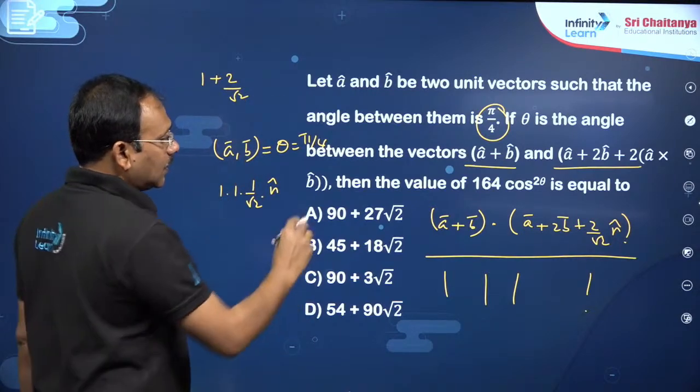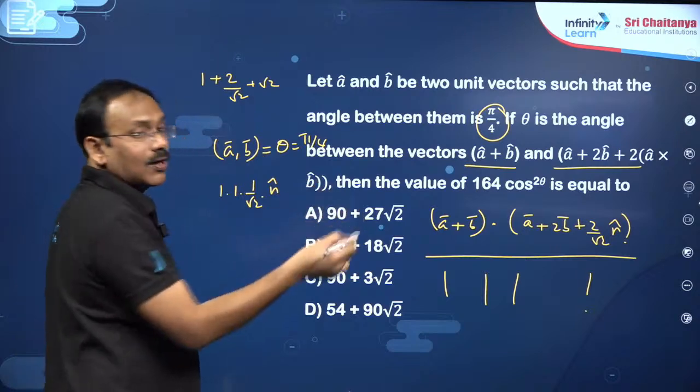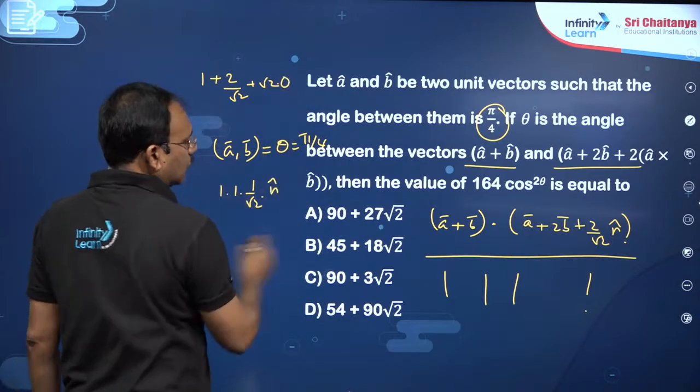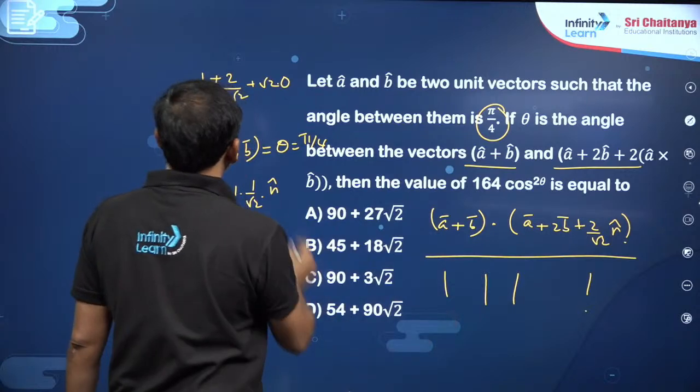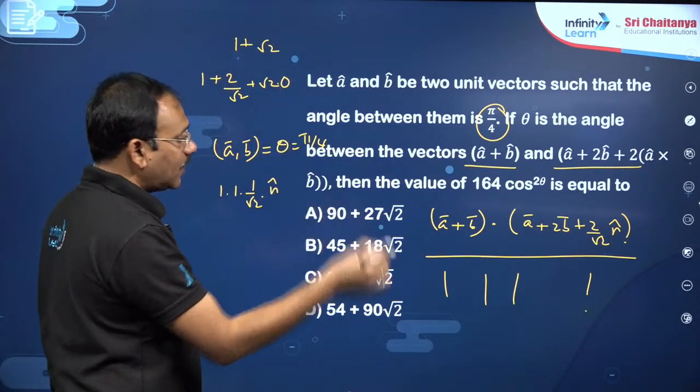Plus next, 2 by root 2 will become root 2 into A dot n cap. n cap is perpendicular to A bar, so this becomes 0. So when you operate with A bar, you just got 1 plus root 2, my dear friends. Then operate with B bar.